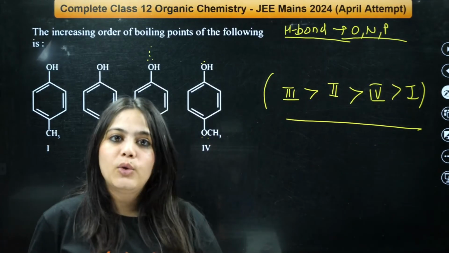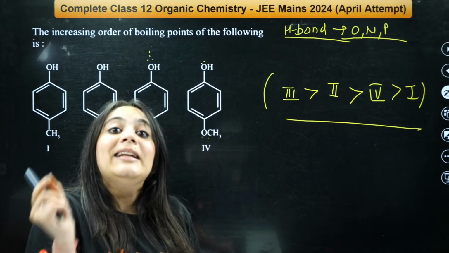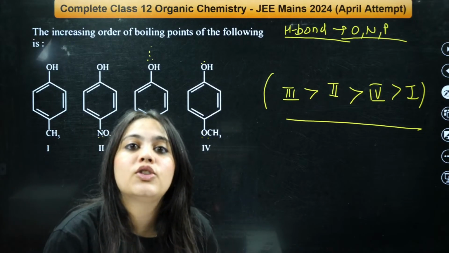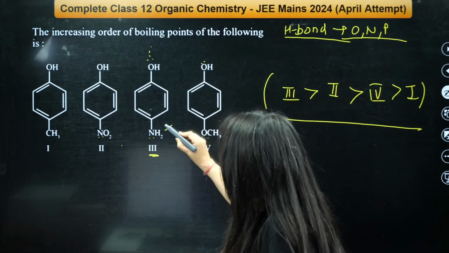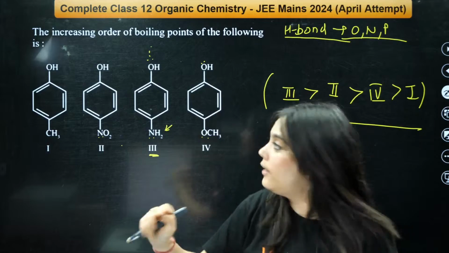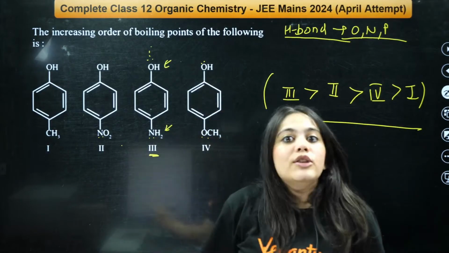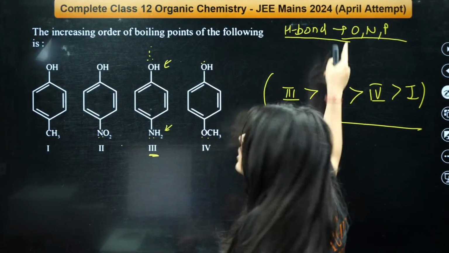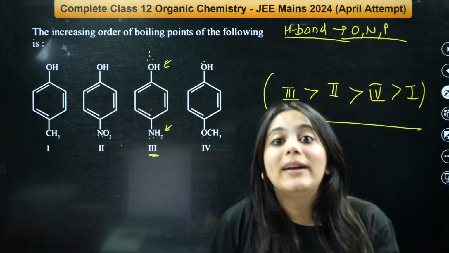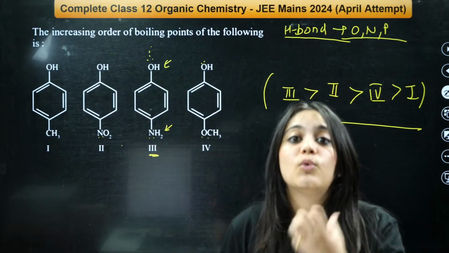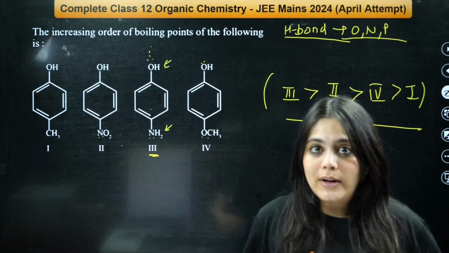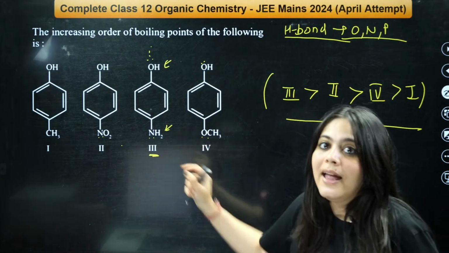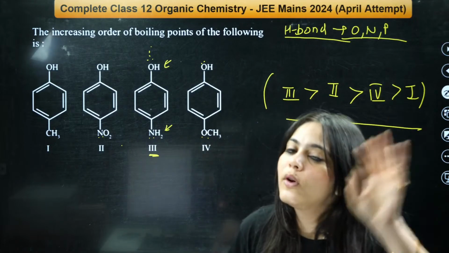Only these 3 can do hydrogen bonding. Now, the next criterion: with these atoms, if hydrogen is already present, for example with NH2, H is there, with OH, H is there, then those will show the highest hydrogen bonding. I'm telling you the trick to quickly identify.